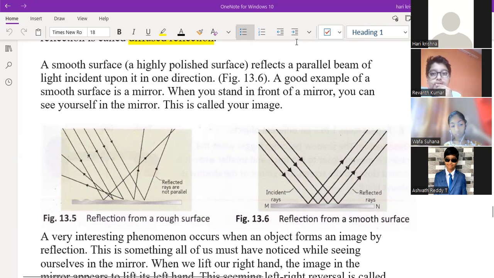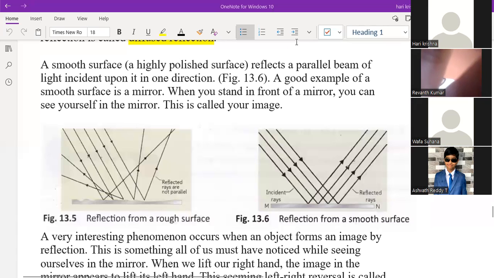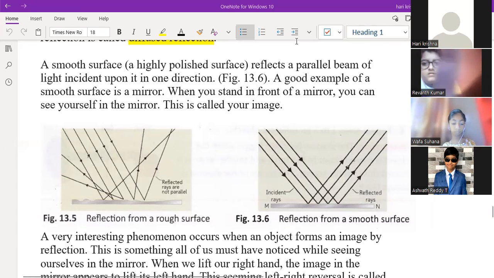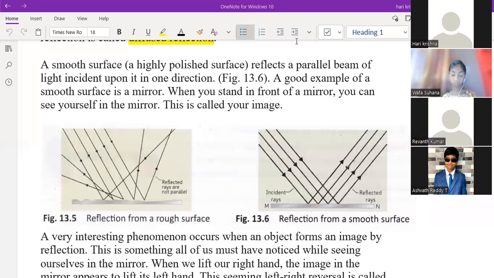Okay. So when you take the image of 13.5 and 13.6, in both the cases there is a reflection, but in the first case it is a different reflection. In the second diagram also it is different. Then what is the difference in these two?